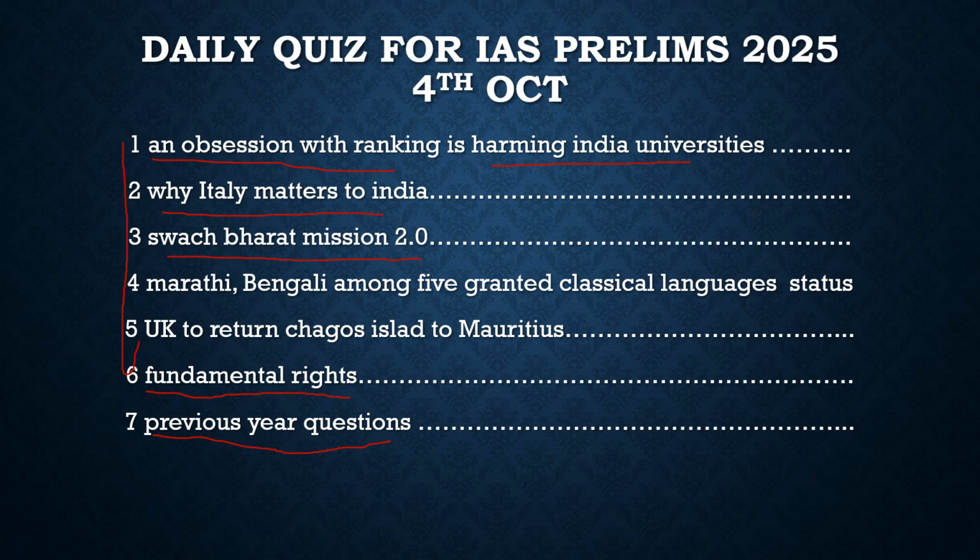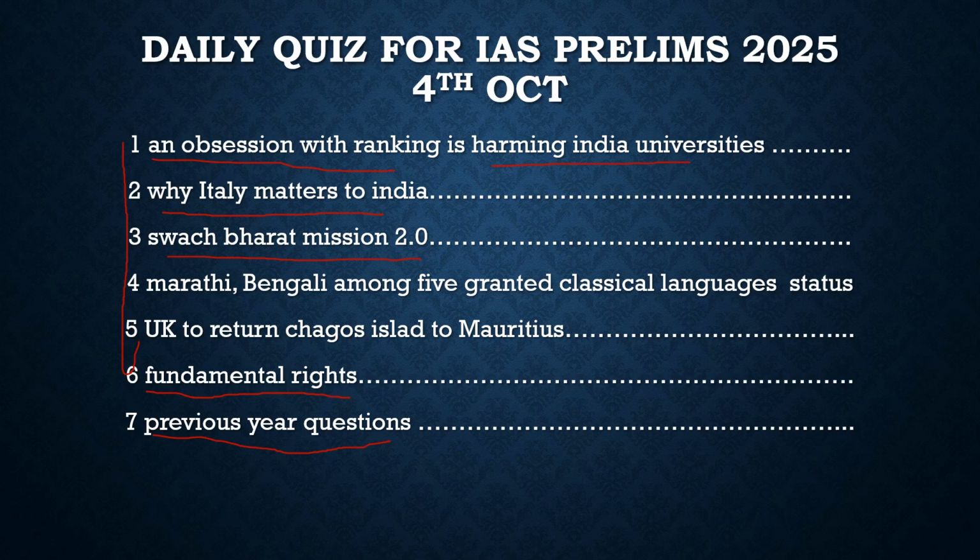So what is the criteria to get this classical language status? First, it should have high antiquity. The history should go back at least 1500 to 2000 years. It should also contain a body of ancient literature and texts which are considered a heritage by generations of speakers. Also knowledge texts, especially prose texts, in addition to poetry. And the classical language and literature should be distinct from its current form. So these are some criteria which were put forward to add any language as a classical language.